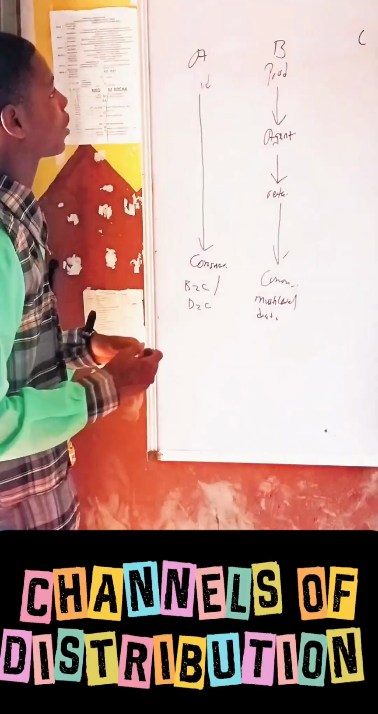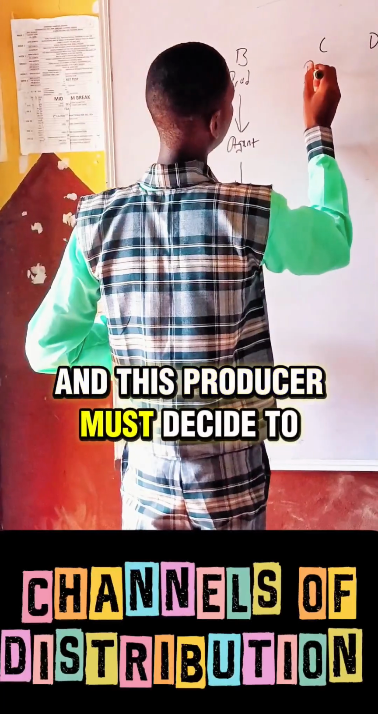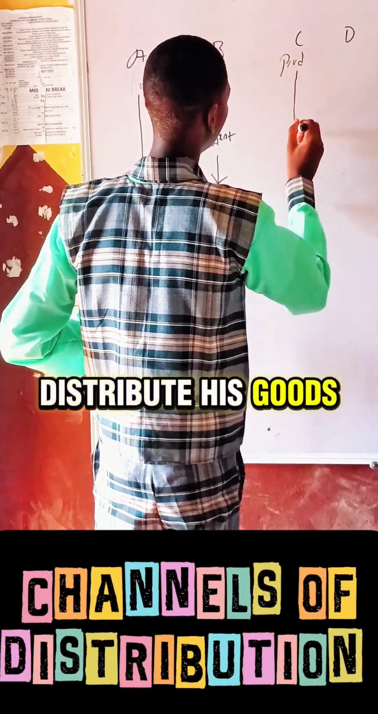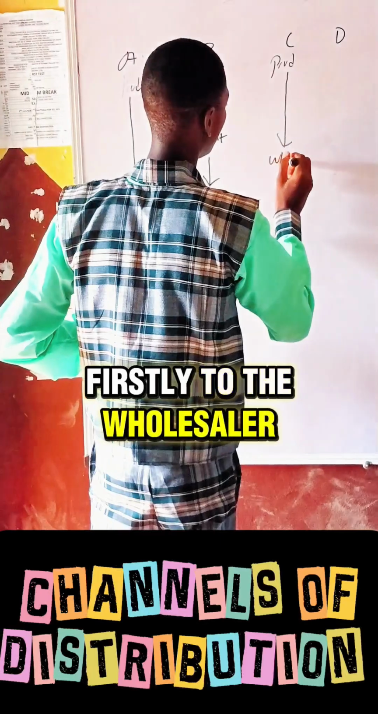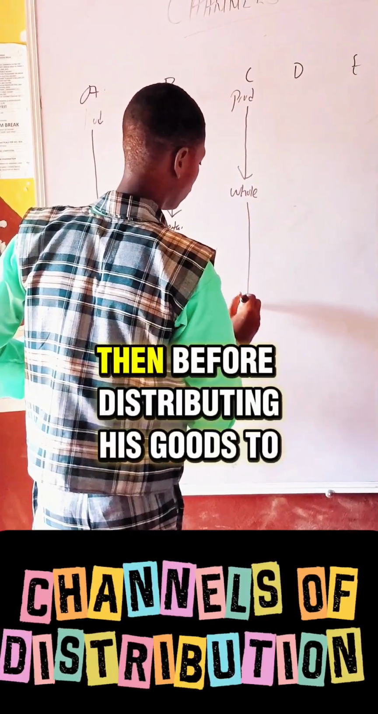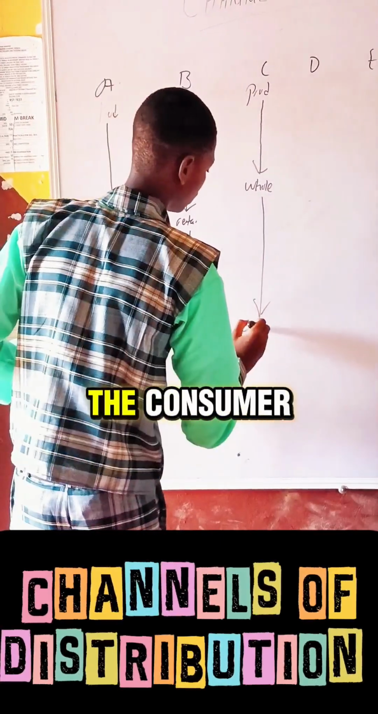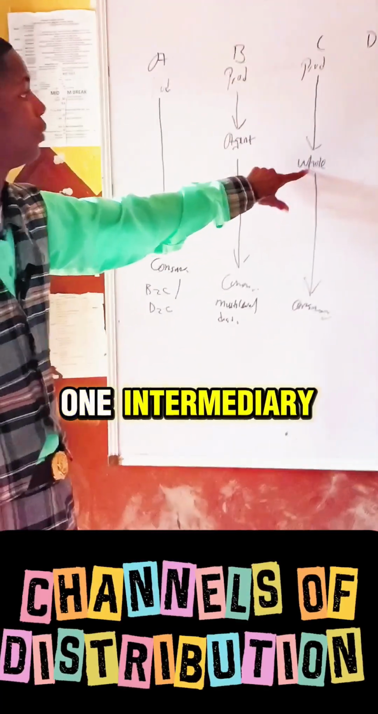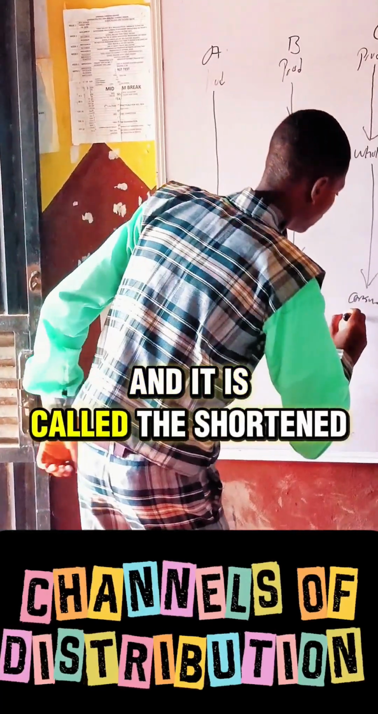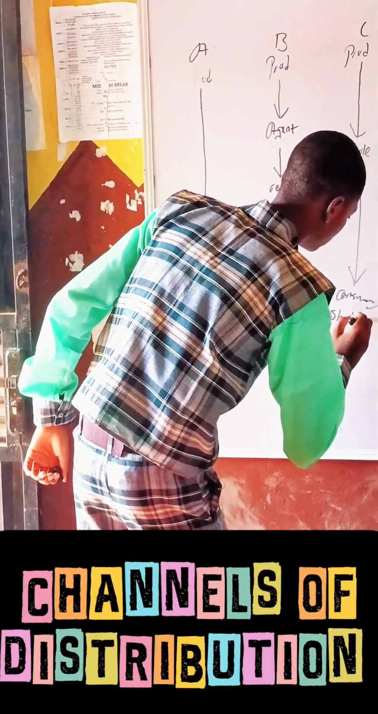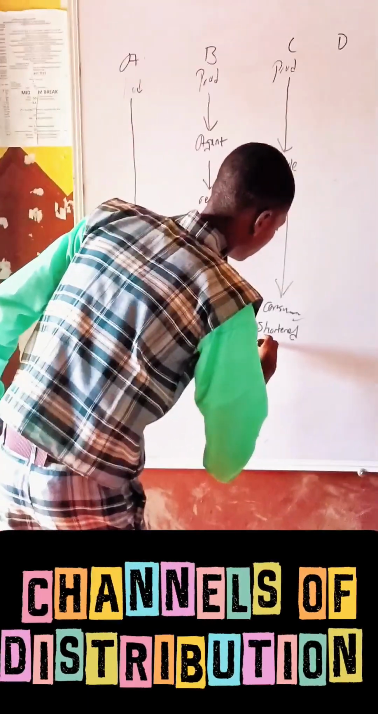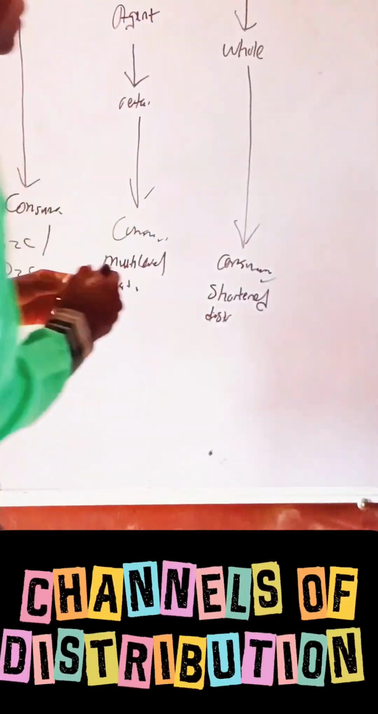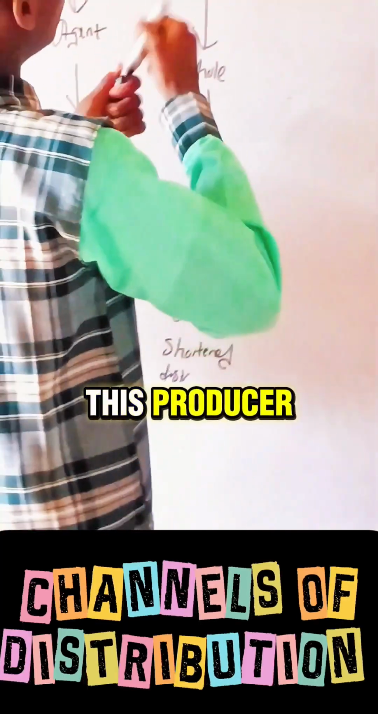distribution. And this producer can decide to distribute his goods firstly to the wholesaler, before distributing his goods to the consumer. This type of distribution involves only one intermediary, and it is called the shortened distribution.